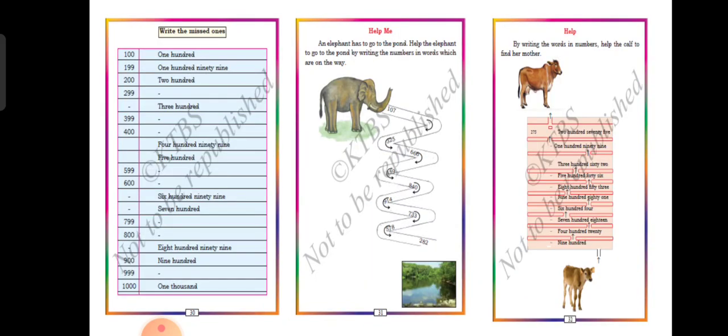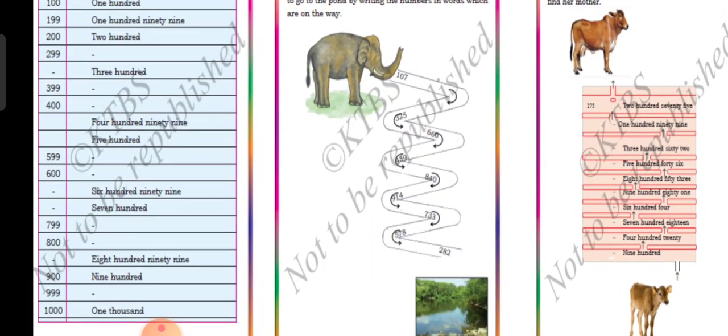See children, if you have 385, for example 385, how do you draw? Please wait 1 minute, shall I draw and show you? See how to draw this 199.